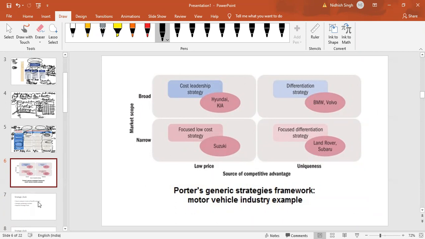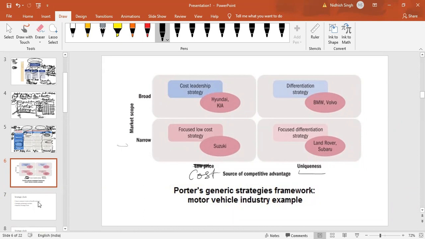Some more examples, very quickly. Low price versus uniqueness. Okay, so let's call it, if you are more familiar with this word, cost and uniqueness.